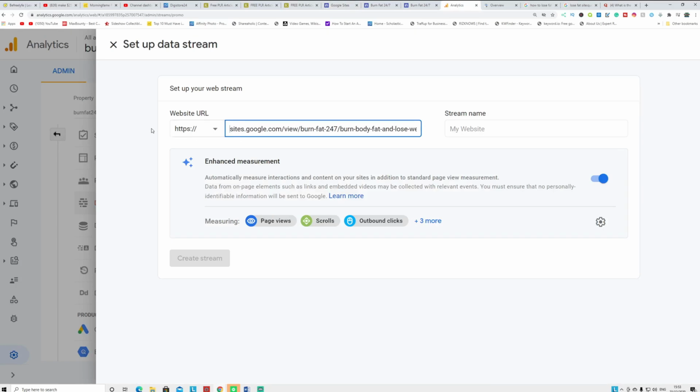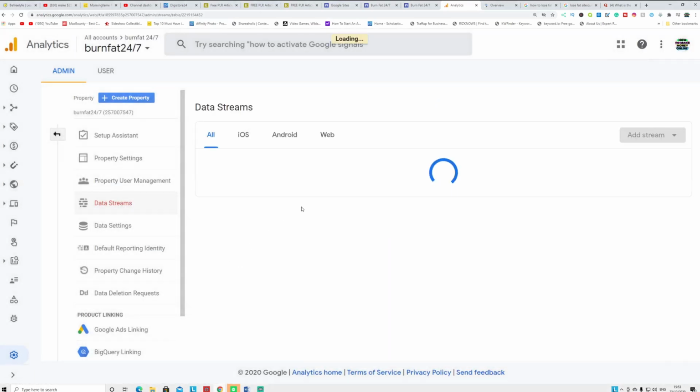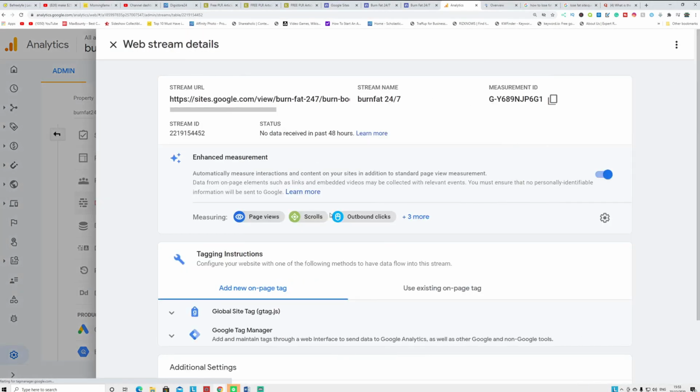Come to first and remove this part. And what you do, you're gonna put my website name again. You're gonna put burn fat 24/7, and you're gonna click stream, create stream, and it will give a code that you're gonna put on here. So this is the code for the Google Analytics.